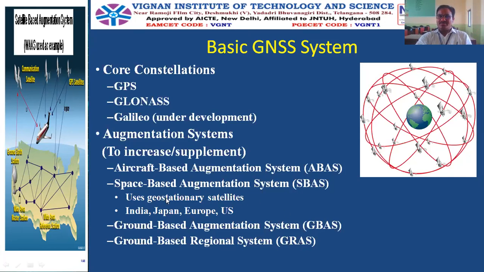About this we will learn in detail in our unit 4, where there is a separate unit called GPS errors, and how to account for and correct those errors. These systems evolve in the process of correcting the errors. There are different types of errors, namely ionospheric error, tropospheric error, ephemeris error, and atomic clock error, that is the error due to the time. We'll see that in the next slide.